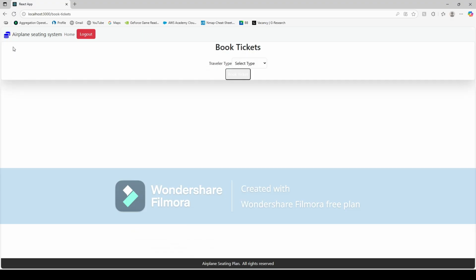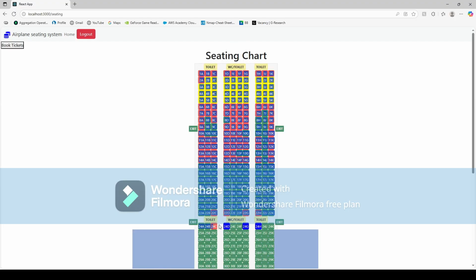And then we'll do another example. This time let's do accessibility. Book it, 24C. 24C was blue before, but now it's red as we booked it.